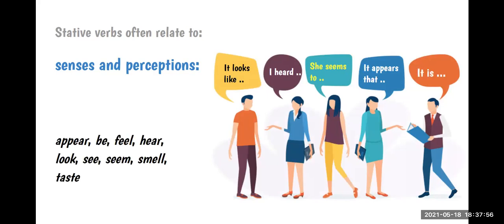So these are some verbs that we can use related to senses or perceptions. For example, appear, the verb to be, feel, hear, look, all these verbs that are related to senses, sentidos y percepciones. Very good.